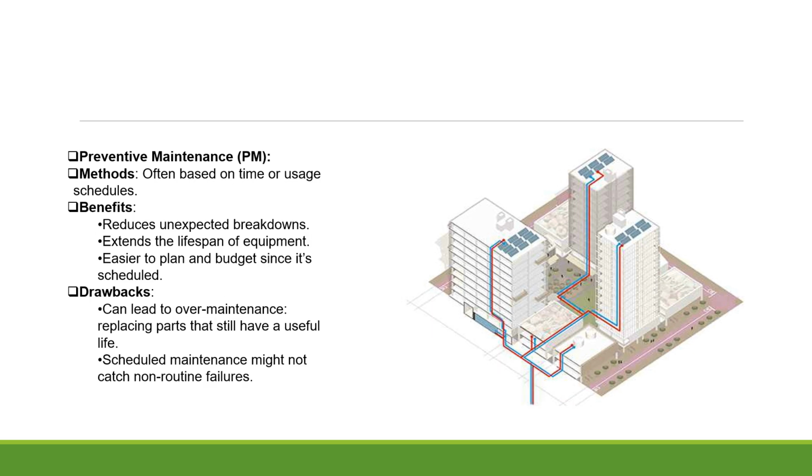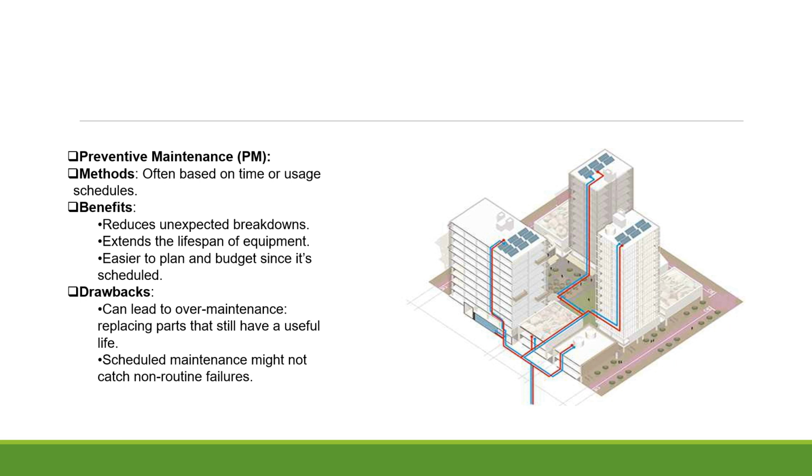Preventive maintenance. Preventive maintenance involves periodic checks and routine maintenance actions to prevent equipment failure. It's just like changing the oil in your car at specified intervals. The methods are often based on time or usage schedules. For example, every 3 months or every 1,000 hours of machine operation.